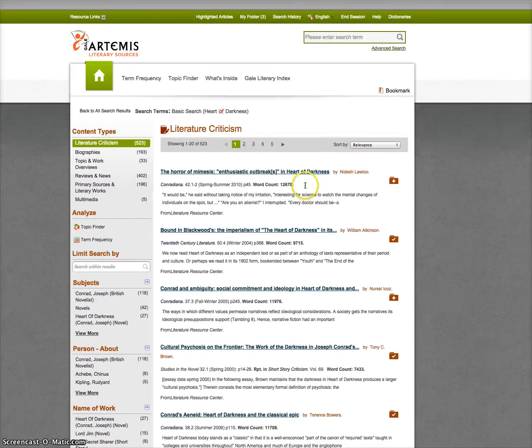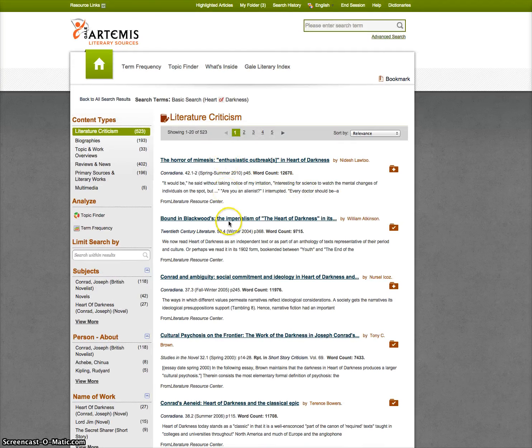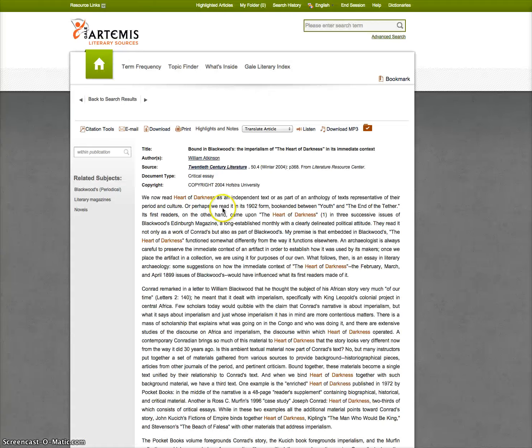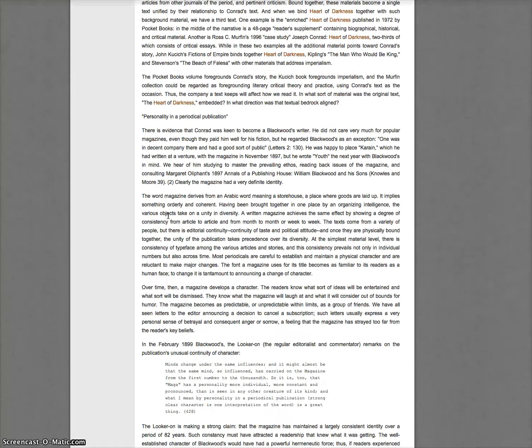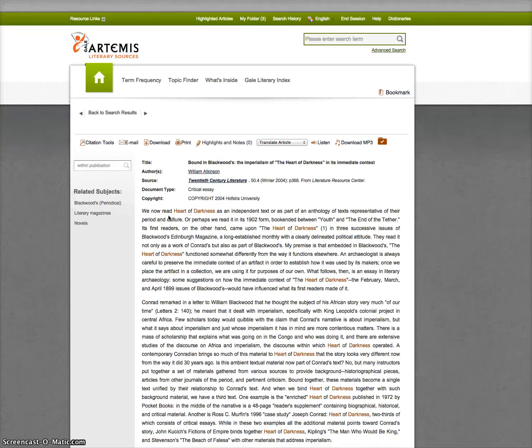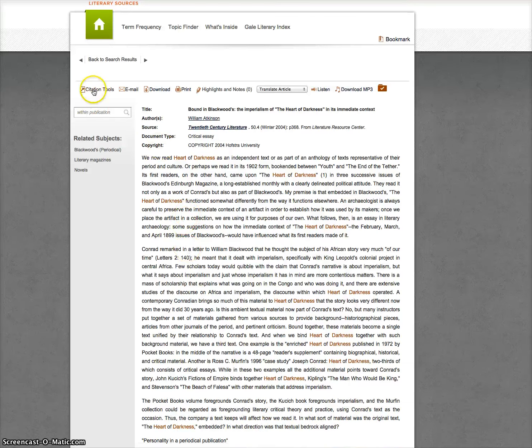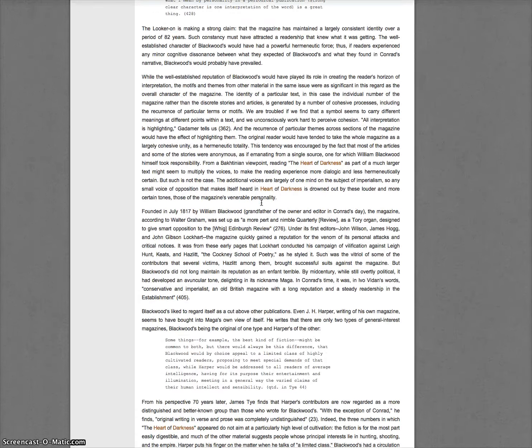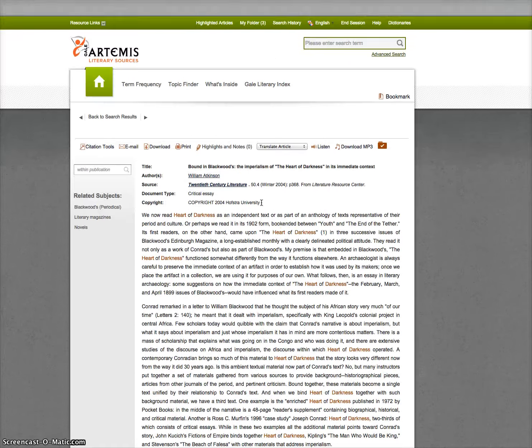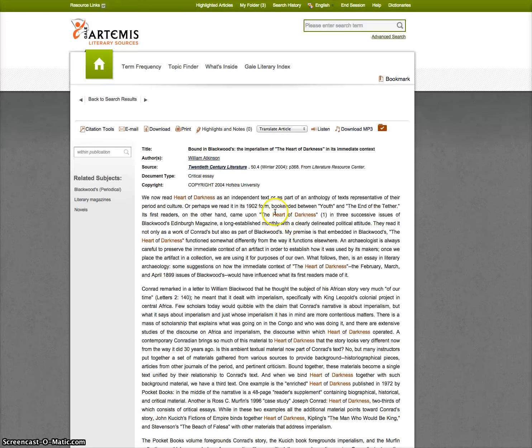Let's save it, right? Let's say I click into this article, and I can start looking at the paper, right? And just remember, I say this to my regular seniors all the time. Research means reading. You have to sit down and read these articles. You can email it to yourself, right? You can download it. You can print it. You can even highlight it while you're in here. And you can click citation tools, and it'll tell you how to cite it in your paper. But there are some really great articles up here.